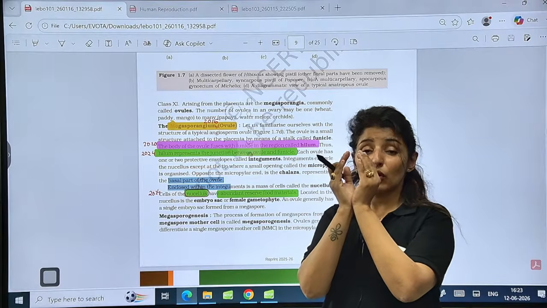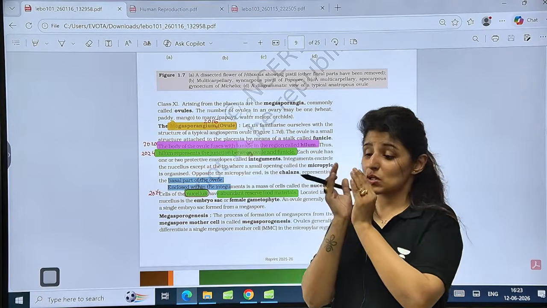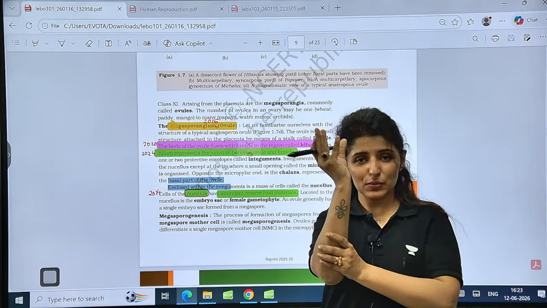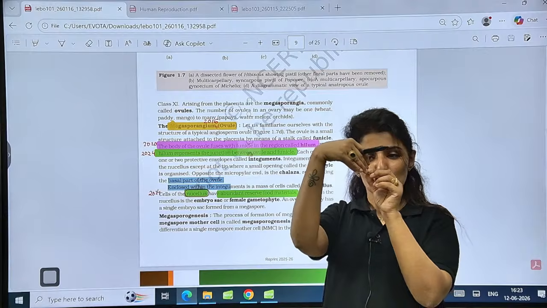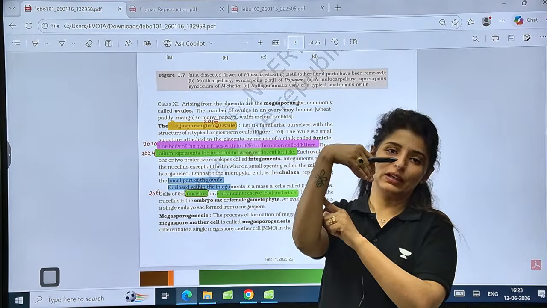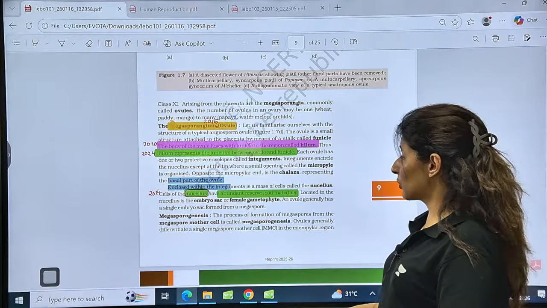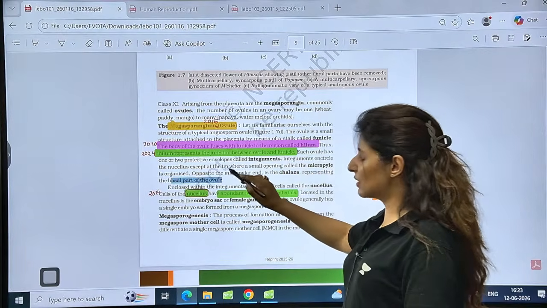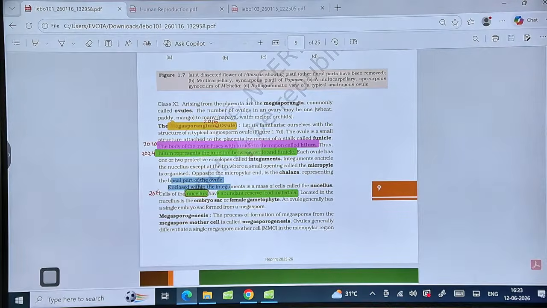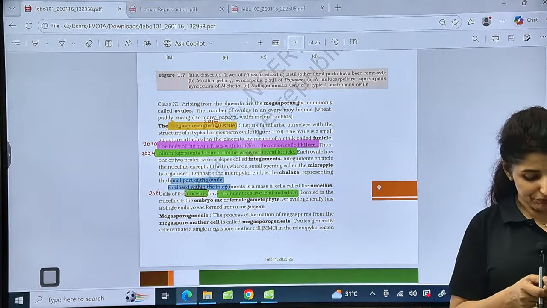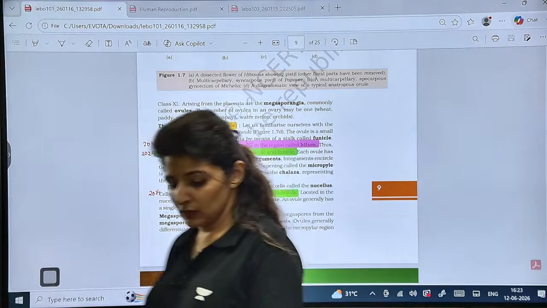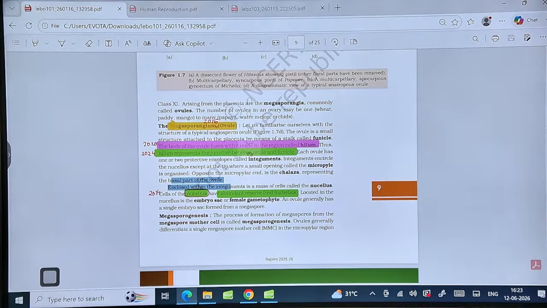But now, instead of being straight, in around 82% of angiosperms, this ovule has become inverted like this. Otherwise it was supposed to be straight, now it has got inverted. So the micropyle has come near the funicle, but we still use the same terminology that micropyle is the upper end, and chalaza is always considered as the basal end. Please take notice of this. Is that clear? Please remember that. So we are going to use the same terminology here as well. Clear to all? All right, moving on to the next.